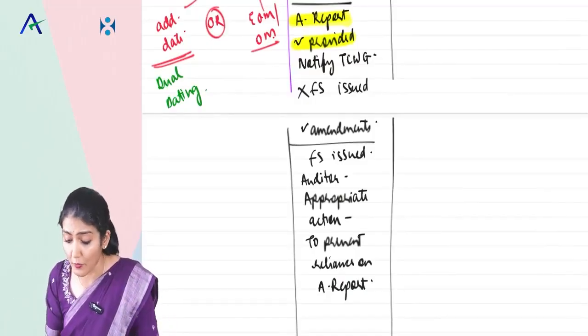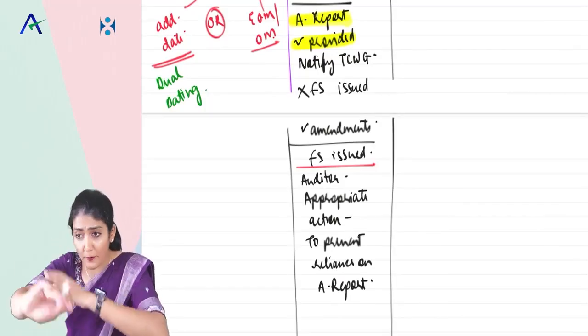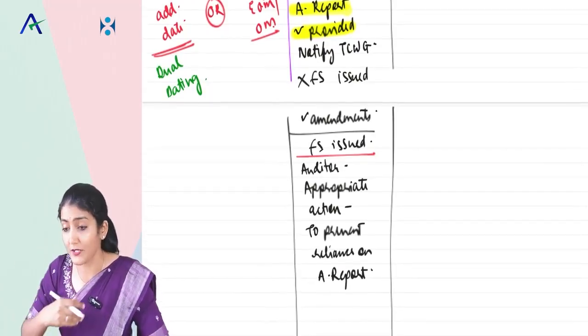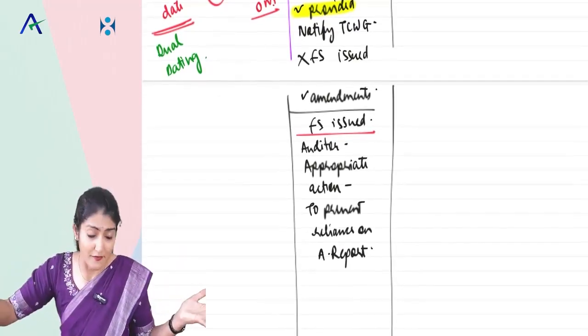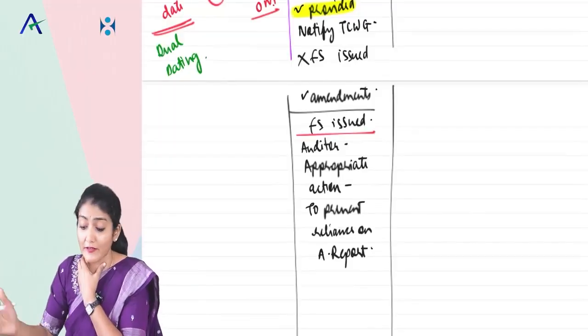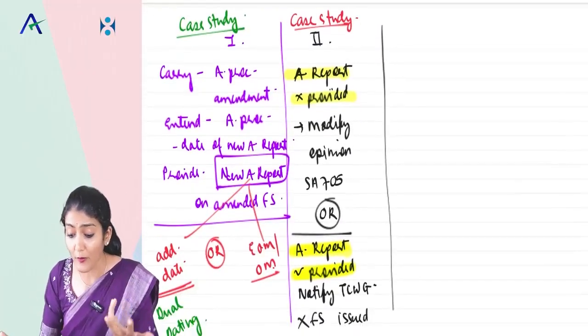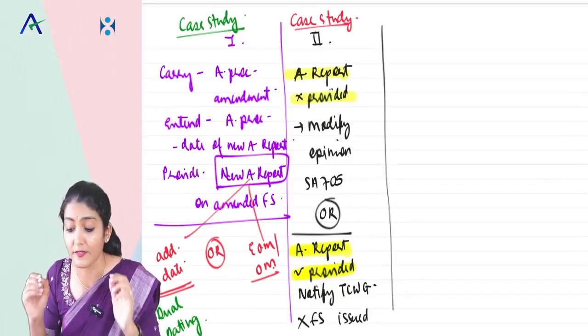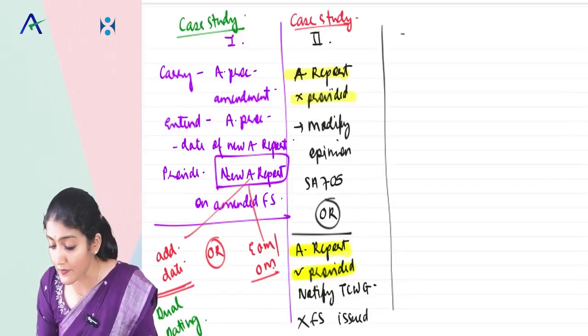Still they are issued, then auditor, you need to now roll up your sleeves, take the appropriate action, like you need to come up with a public notice that whatever report we have issued, it is not to be relied upon, to prevent reliance on the auditor's report. Why? Because the financial statements need the amendment. Right? So that is situation 2.